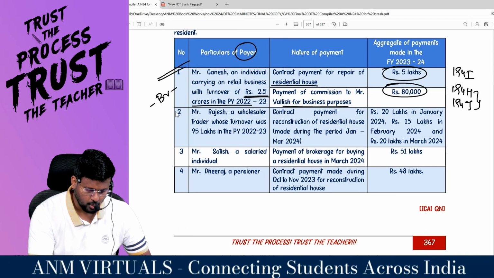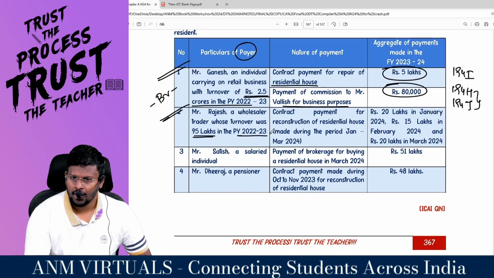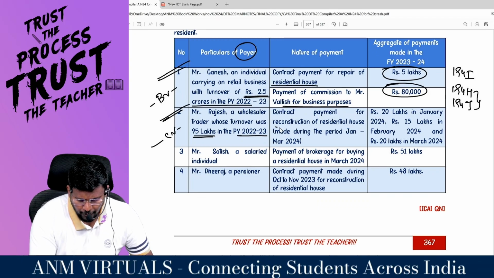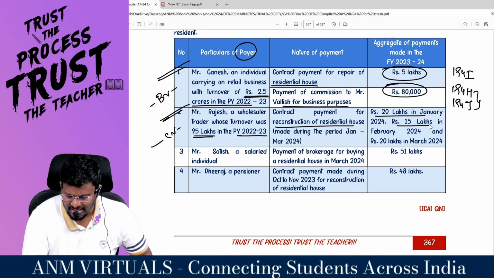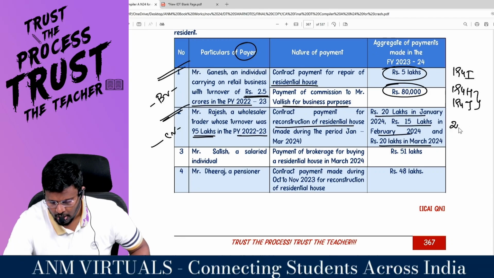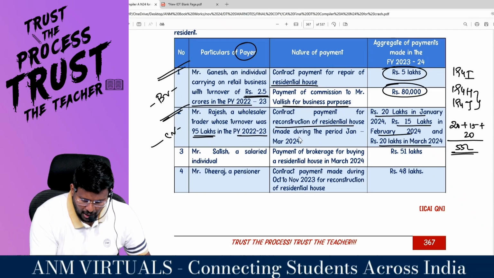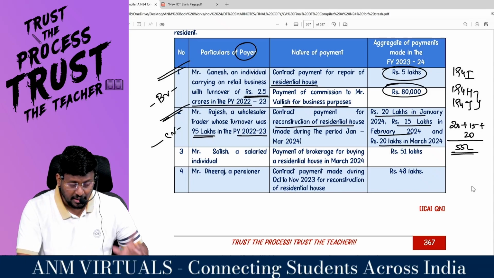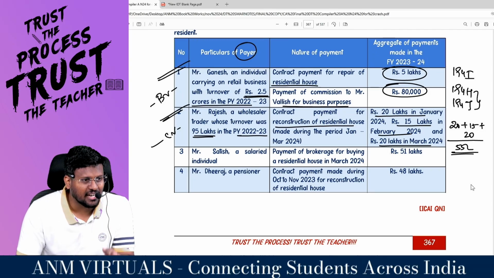Comfortable? Second scenario. Mr. Rajesh, a wholesale trader whose turnover was 95 lakhs in the previous year. So this guy is a chota wala. Contract payment for construction of what house made during the previous year: 20 lakhs in Jan, 15 lakhs in Feb and 20 lakhs in March. So 20 plus 15 plus 20 comes to 55 lakhs, which is more than 50 lakhs. Will 194C definitely attract? Why will it not attract? Chota wala. Sir, for two reasons. One, chota wala, so it will not attract. Personal purpose, so it will not attract.